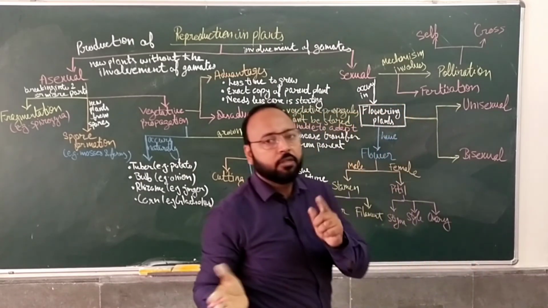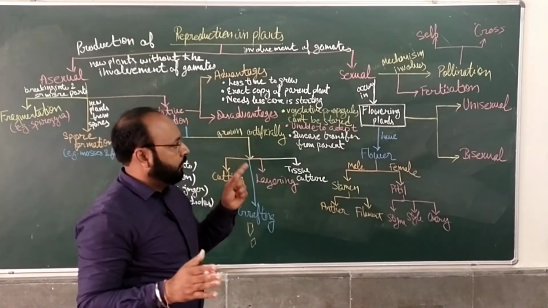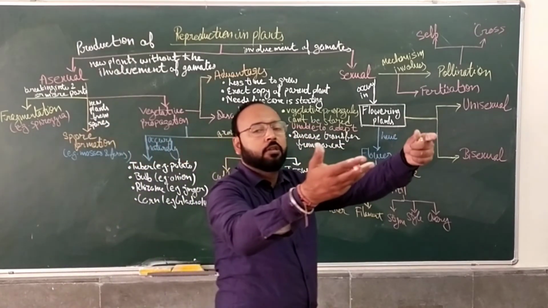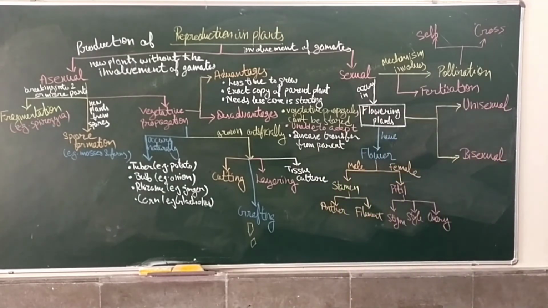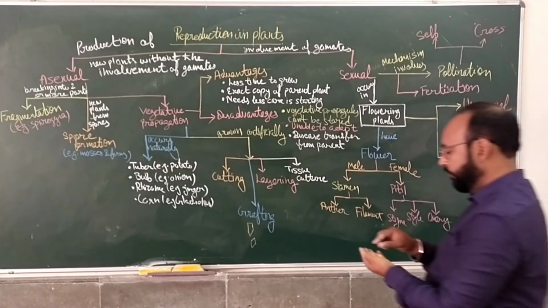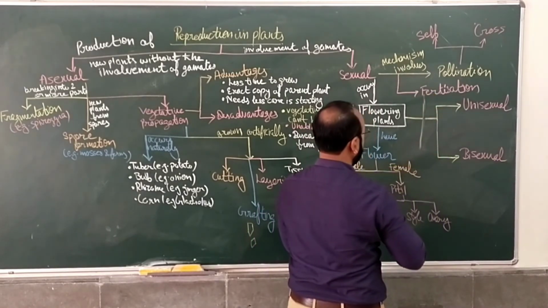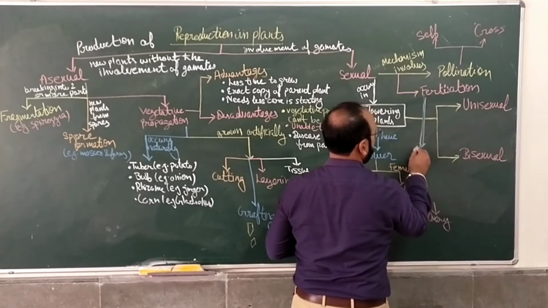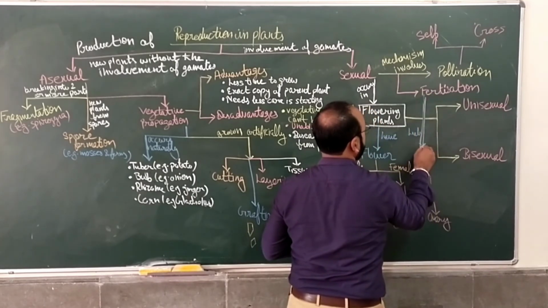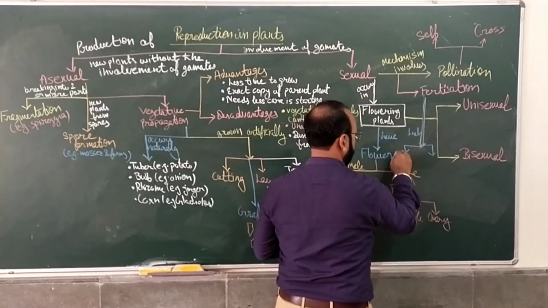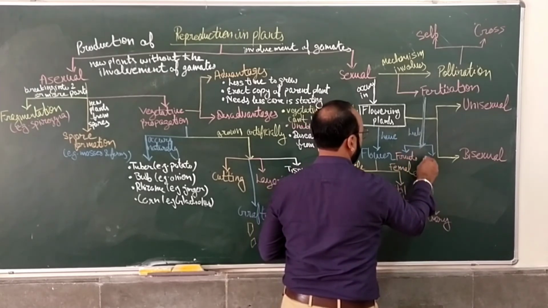Self pollination means when the same flower is involved, and cross pollination means when another flower is used. Now in fertilization, male and female gametes are fused. Right? Fertilization leads to two things: fruits and seeds.